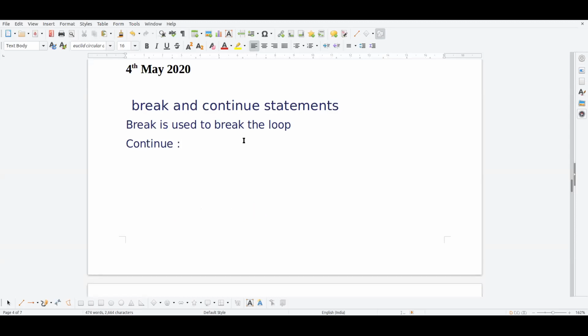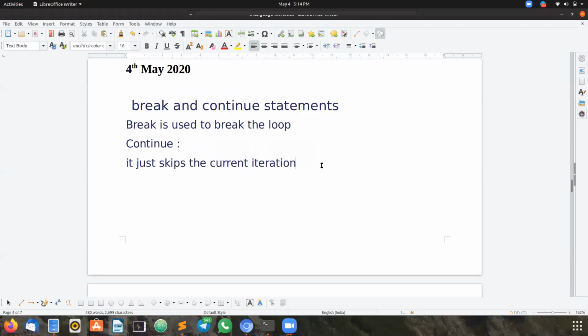Now let us discuss about continue. Continue is a keyword similar to break, but what it does is it just skips the current iteration. Can you all see what I'm typing? Yes. Okay. It just skips the current iteration. Is it visible to all? Continue. Yes. Okay. It just skips the current iteration.